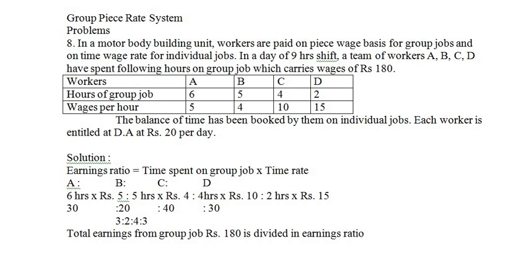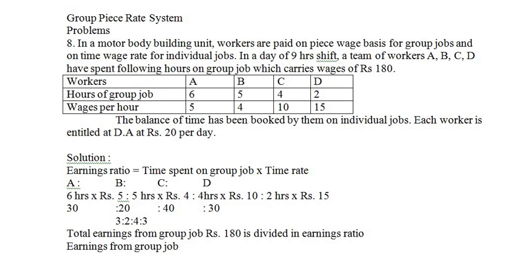Now we will find out how much each worker has earned from the group job. So write down the heading: earnings from group job.